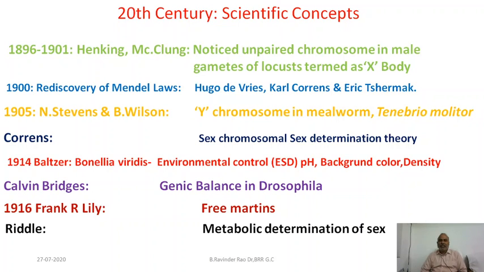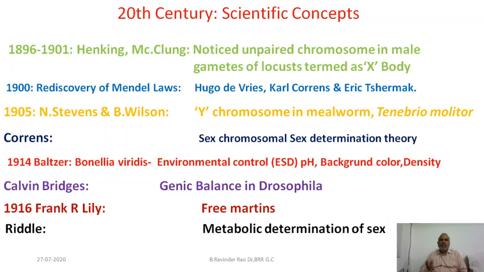Mendel's laws were rediscovered by Hugo de Vries, Karl Correns and Erich Tschermak. Because of the rediscovery of Mendelism, many scientists became interested in working in genetics. In that way, a lot of research was done on the topic of sex determination. Stevens and Wilson identified a very small chromosome associated with that unpaired X chromosome in males. That small chromosome they termed the Y chromosome.